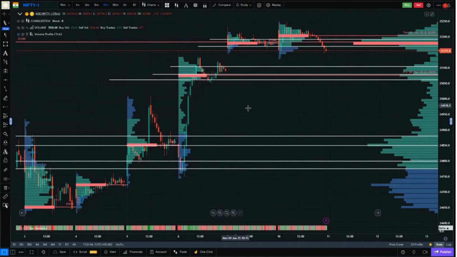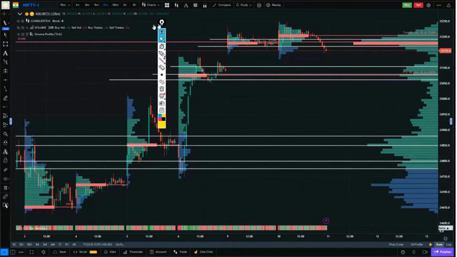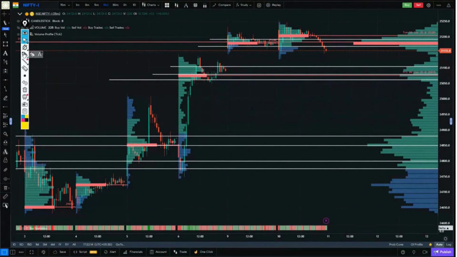Before we read the footprint, let's take a look at the volume profile once to see what confirmation the volume profile gave yesterday. Yesterday, the market was completely sideways. What do we do here? First, we look at the confirmation from the volume profile, we check the nodes of the volume profiles, and then on those same nodes, we take confirmation from the footprint. It's simple. We look at the levels around the nodes of the volume profiles, and then we take confirmation from the footprint. Yesterday, Nifty was completely sideways.